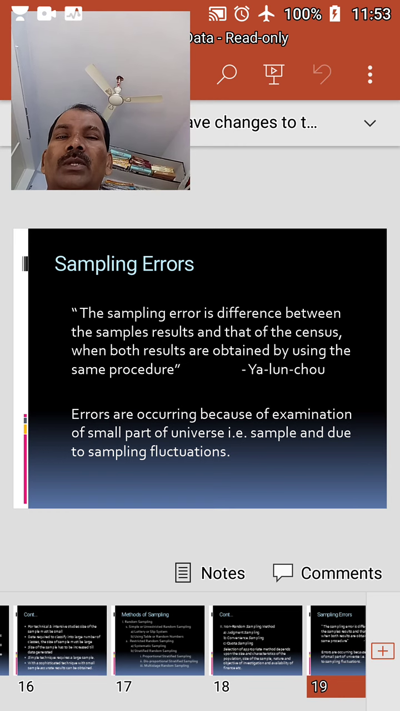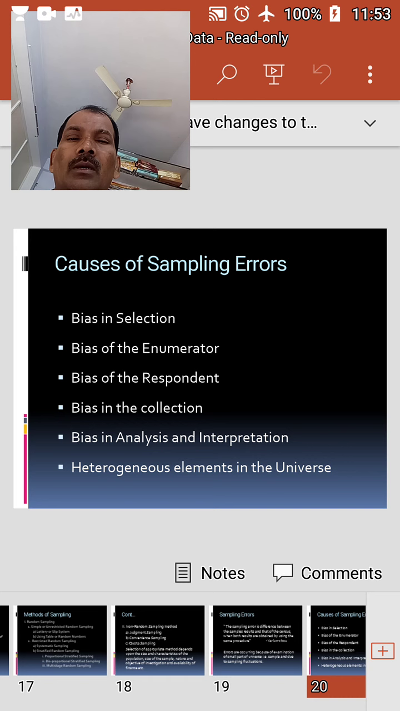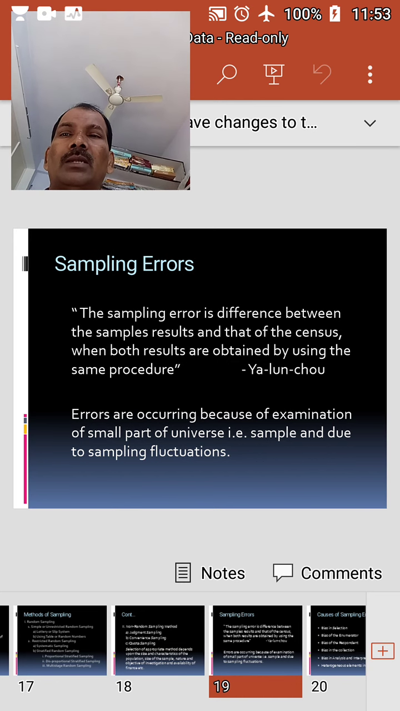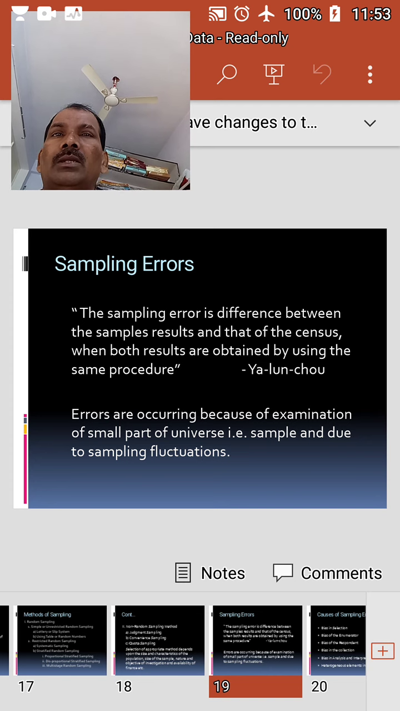And lastly, we will discuss sampling errors and the causes of sampling errors. First, we will discuss statistical errors. What are the statistical errors or sampling errors? We can call them statistical errors: they are the variations between the sample value and the corresponding value of the universe. In statistical investigation, many factors cause variations in the results.